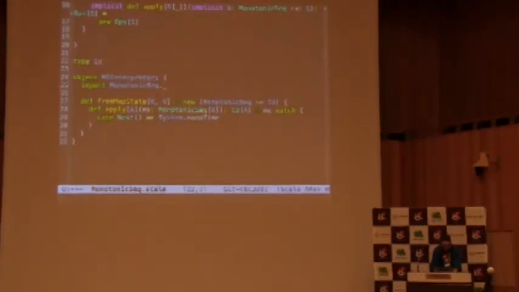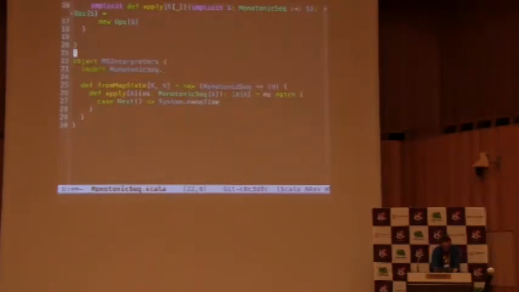If you remember, a natural transformation has to go from F of A to G of A. So it has to go to something which is parameterized. But what we really want is just A. What we really want is just the value, just the Long. That's why we use this trick. But the idea here is that we have an interpreter that will just give us the next Long when we call it.